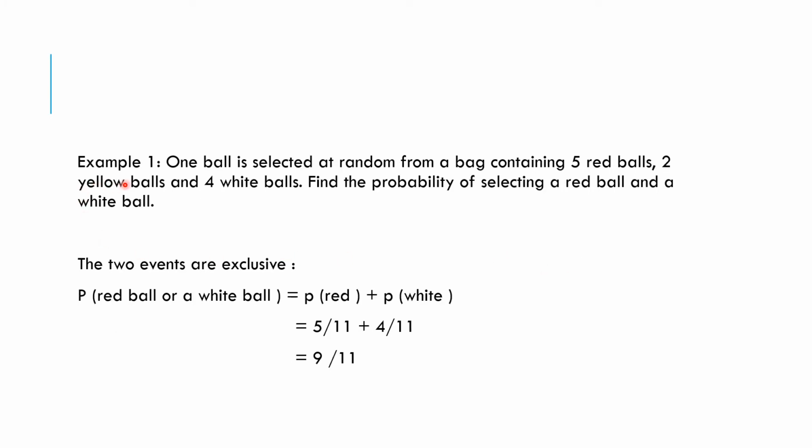Let's have a look at an example. One ball is selected at random from a bag containing 5 red balls, 2 yellow balls and 4 white balls. Find the probability of selecting a red ball or a white ball. The two events are exclusive. So probability of a red ball or a white ball is equal to probability of red plus probability of white. So that is 5 over 11, we have 11 as the total number of balls, plus 4 over 11. So that is 9 over 11, which is our answer.